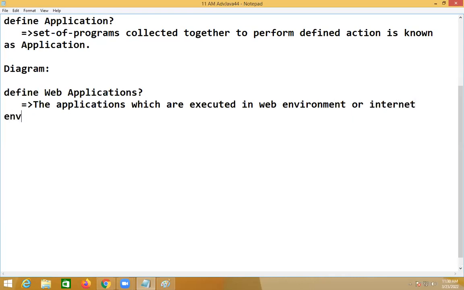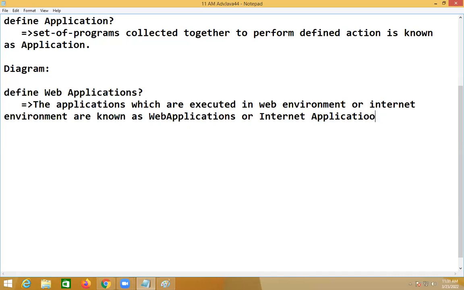The applications which are executed in web environment or internet environment are known as web applications, or you can say internet applications.